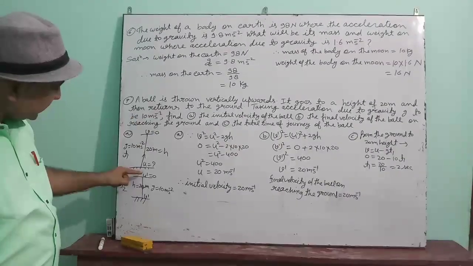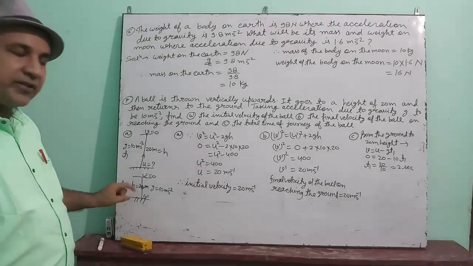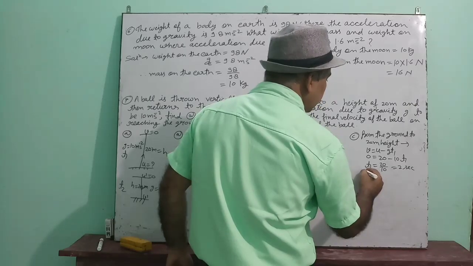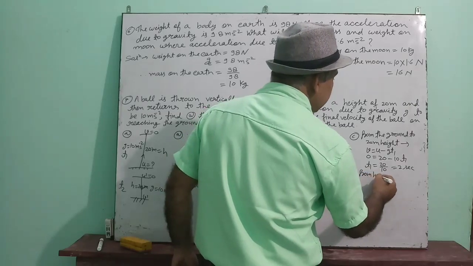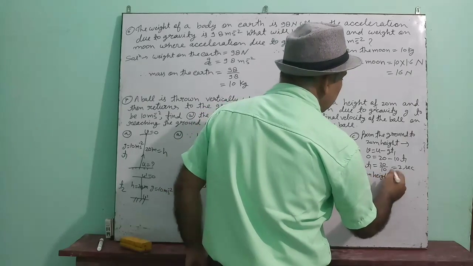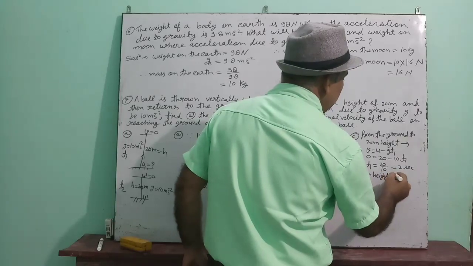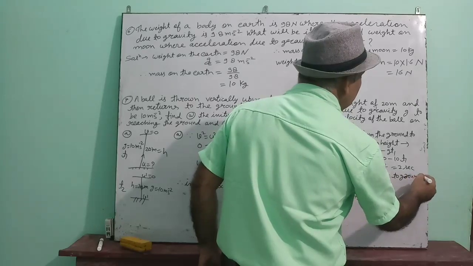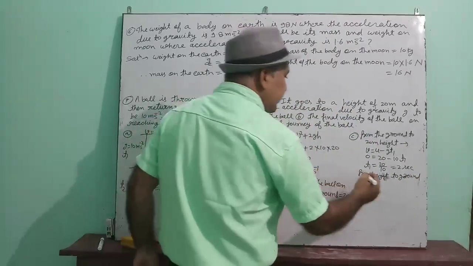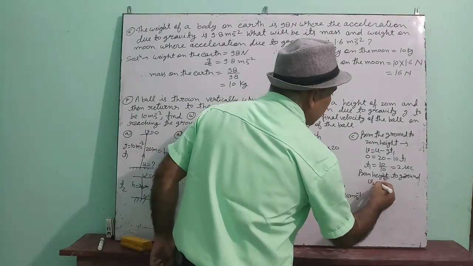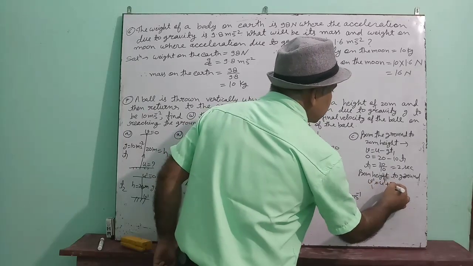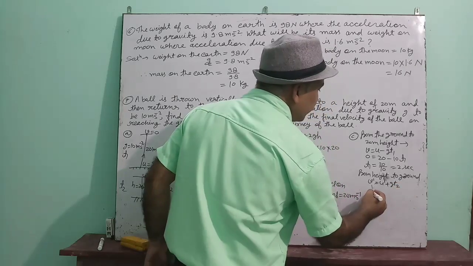Now from 20 meter height to ground, how much time will it take? See, in the second case, from height to ground, suppose in this case time is t2, then V dash is equal to U dash plus GT2.